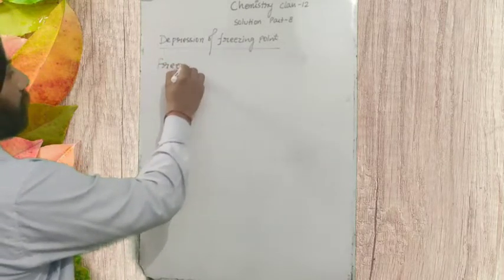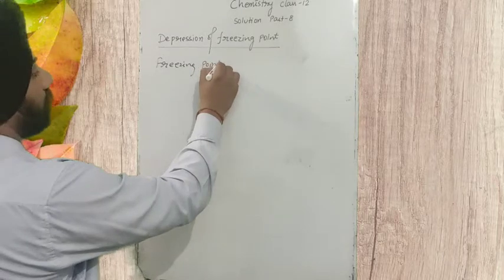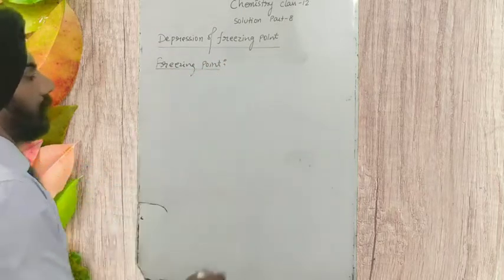I'm writing the heading here also: freezing point. So what is the freezing point?